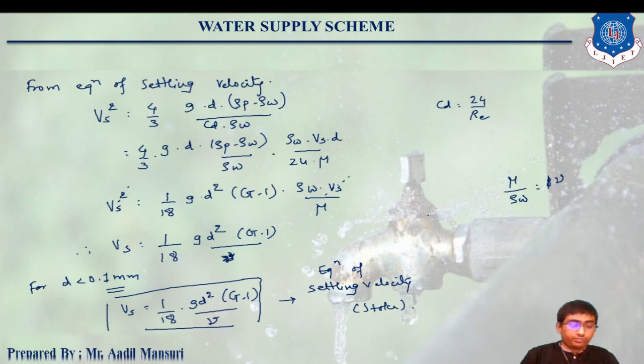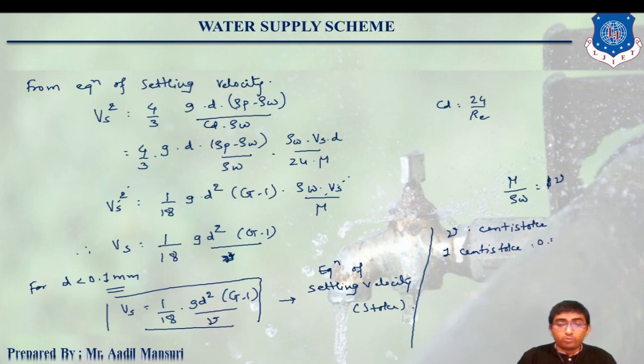Okay, now here the unit of nu will be centistoke, and 1 centistoke will be equals to 0.01 centimeter square per second, or it is known as 1 mm square per second, right? Clear?